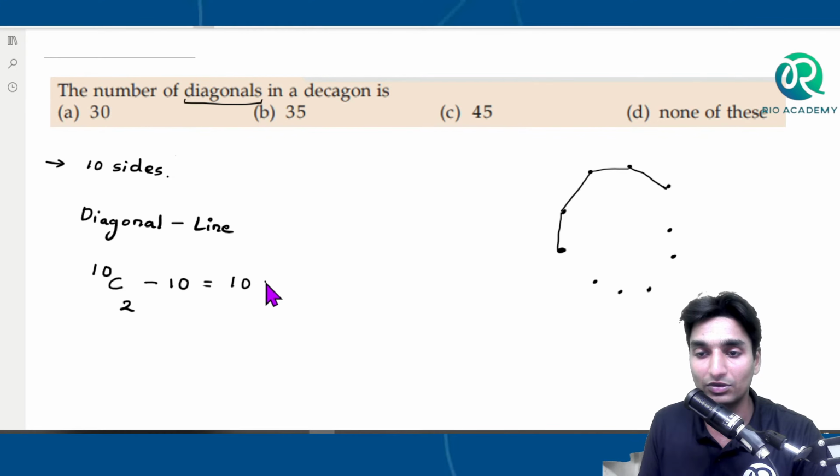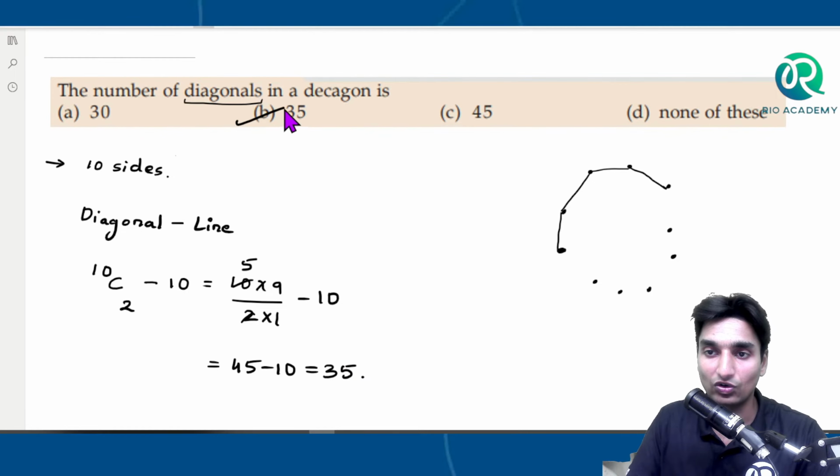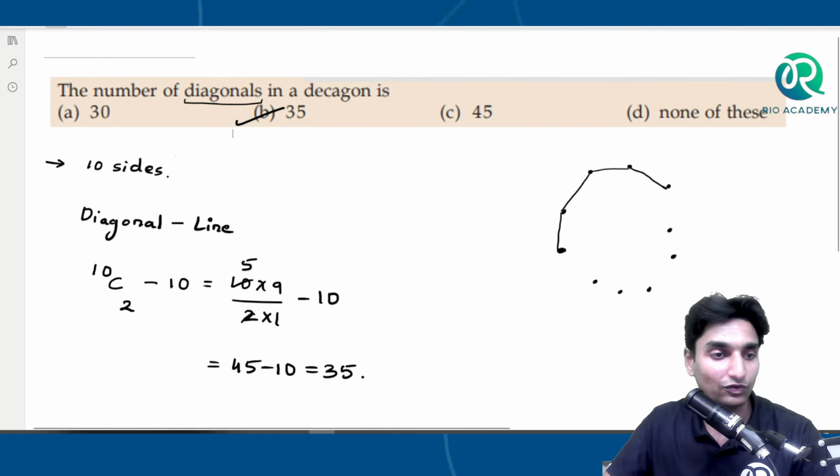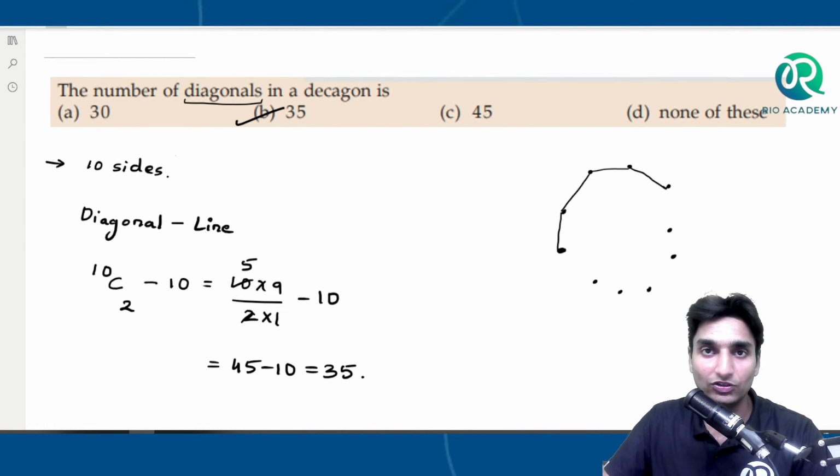10 C2 is nothing but 10 into 9 divided by 2 into 1, minus 10. And what is this, guys? 2 ones are 2, 2 fives are 10, 9 into 5 is 45. 45 minus 10 is nothing but 35. So totally 35 diagonals can be drawn using the given set of points, that is 10 points. Okay, so this is the way that we usually solve it.